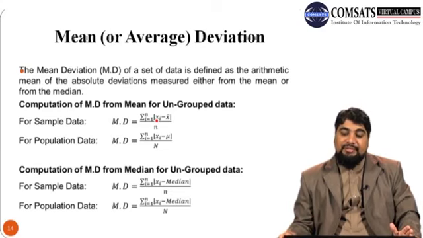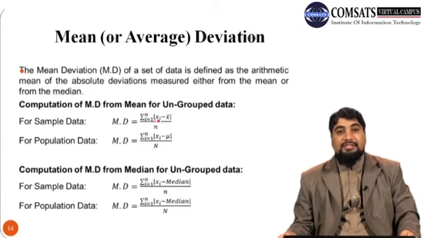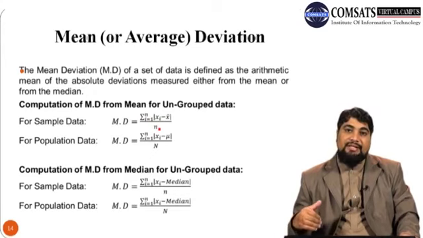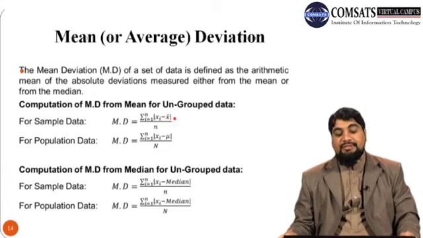So this means the absolute value of xi minus x bar, and then we take the sum of these absolute deviations divided by the total number of observations. So it means we are taking the arithmetic mean of the absolute deviations. This is called mean deviation. This is for sample data.